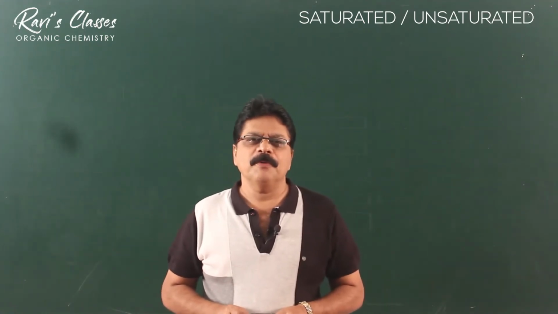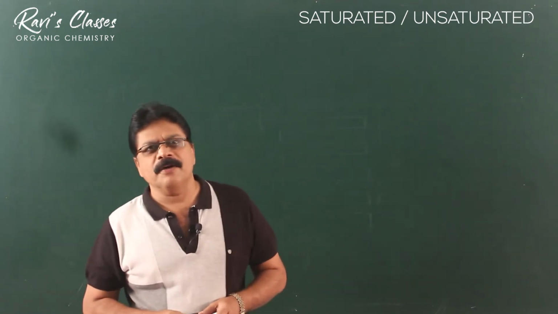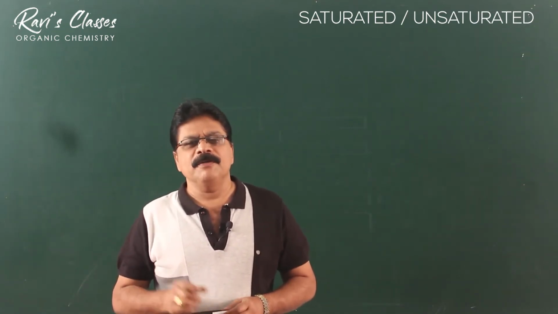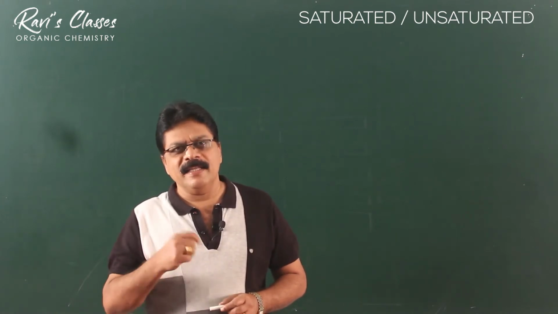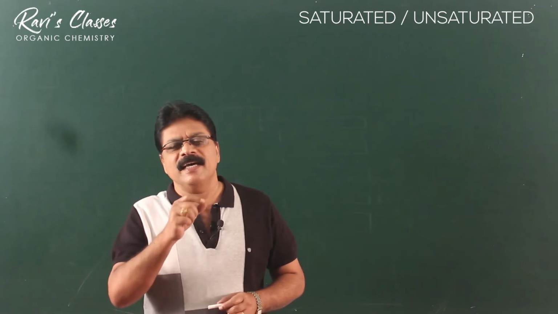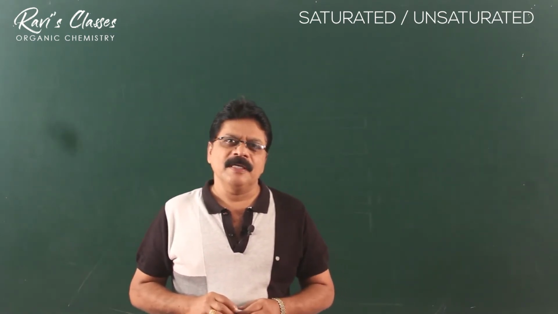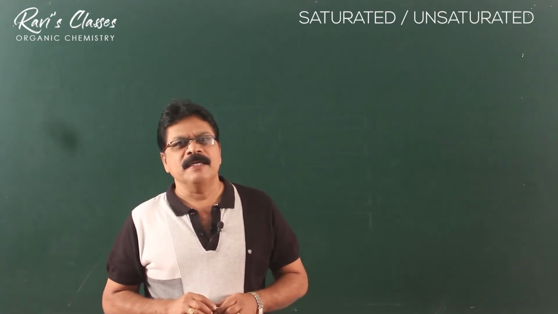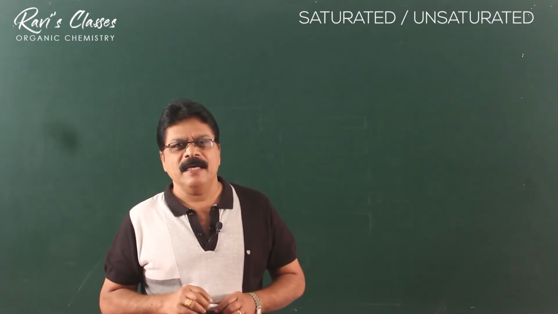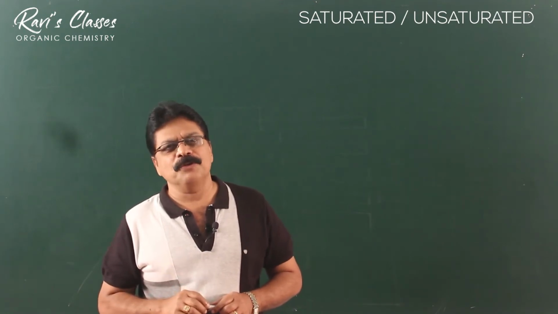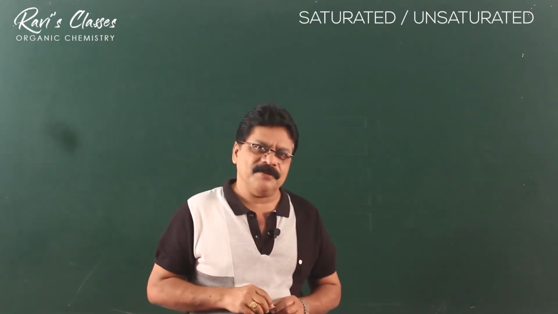Yes, now we are going to talk about alkenes. In organic compounds, we normally classify them as aliphatic and aromatic, and another very important classification is as saturated and unsaturated. Saturated compounds are those compounds which normally have single bonds, and unsaturated compounds are normally those compounds which have got pi bonds. But why the name saturated and unsaturated?